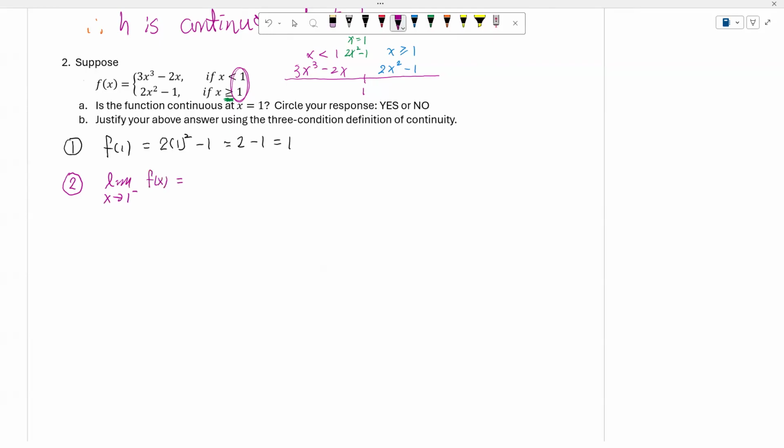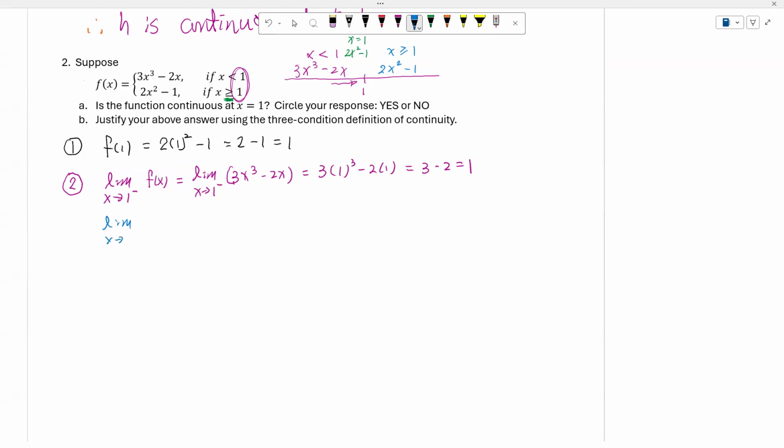Now on the test, I would like you to write down the function f. In this case, since we are using x approaching 1 from the left, it is 3x to the power 3 minus 2x. I need you to write this down to get credit on the test. Then use direct substitution. So I have 3 minus 2, so again, it's equal to 1.